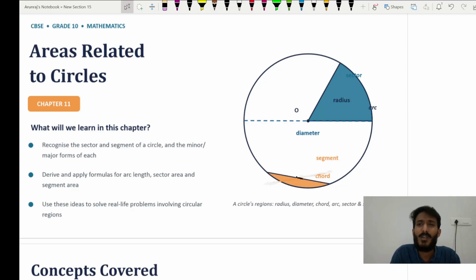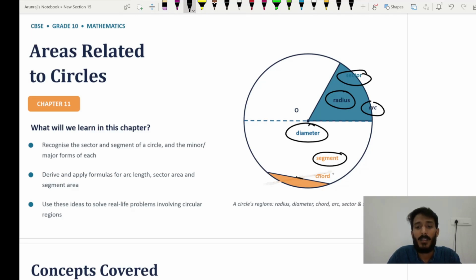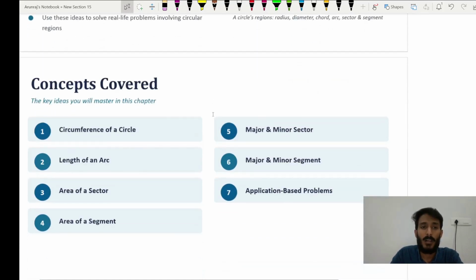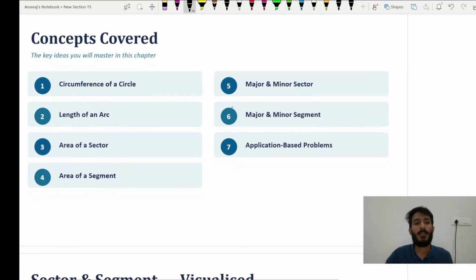In this chapter, what are the new concepts that you are going to learn? You are already familiar with sector, radius, arc, diameter, segment, chord, a lot of things. But other than this, you are going to learn these concepts.